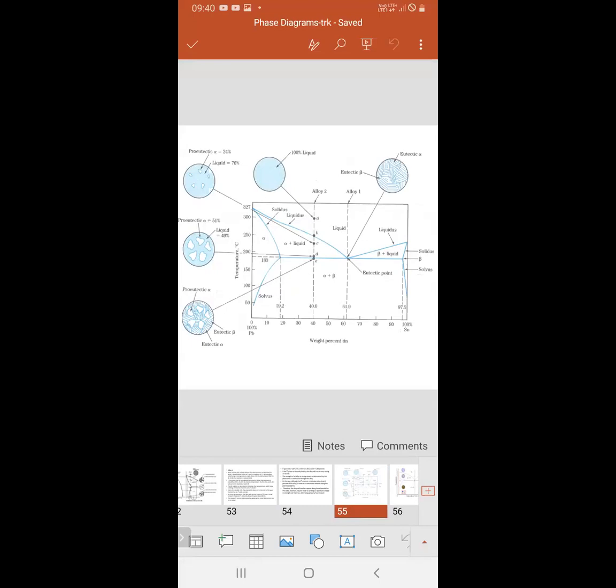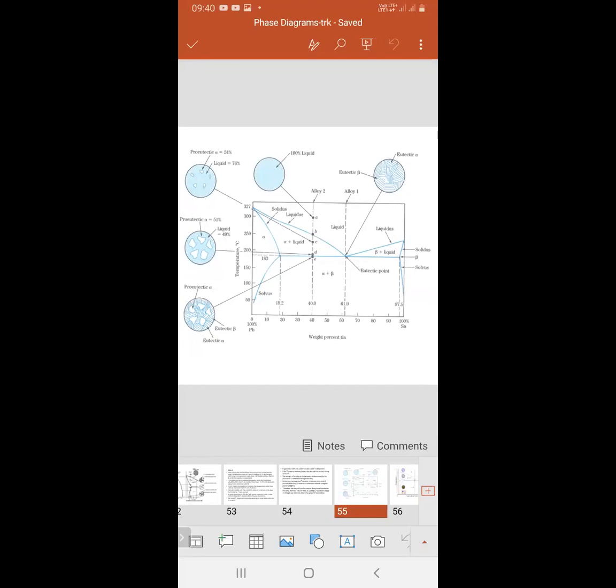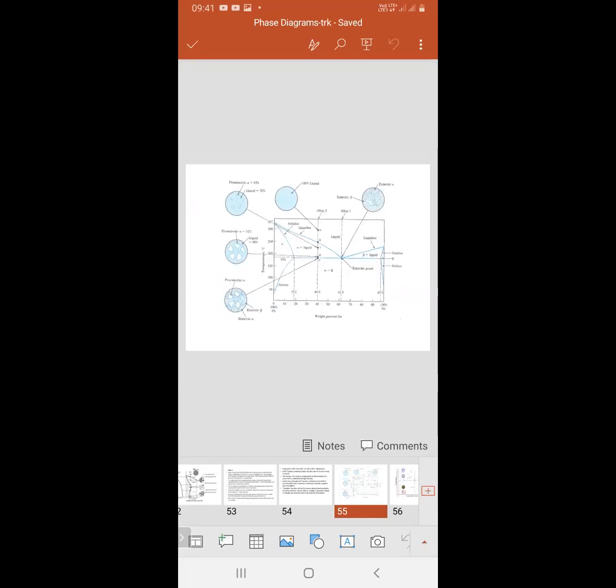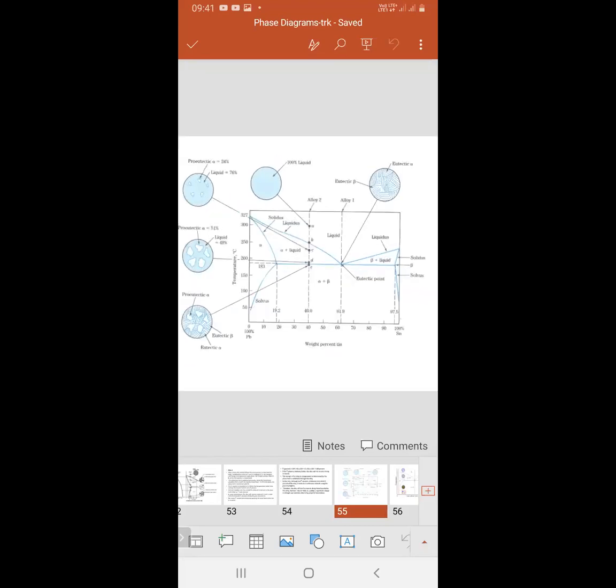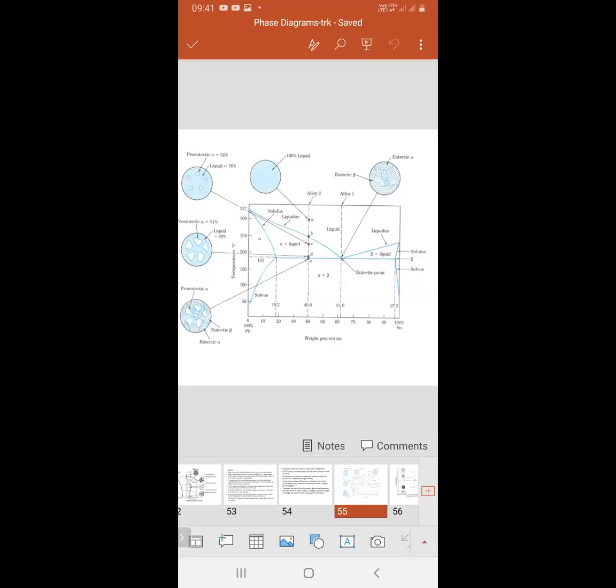Hello, Yugandhar. Sir. Yugandhar, see, is it visible? Visible, sir. What are you seeing, tell me. That is the phase diagram of tin and lead.